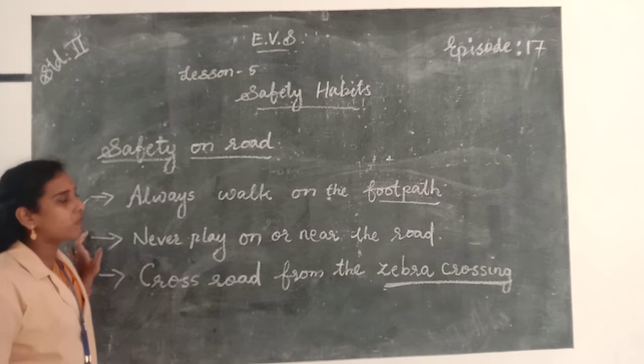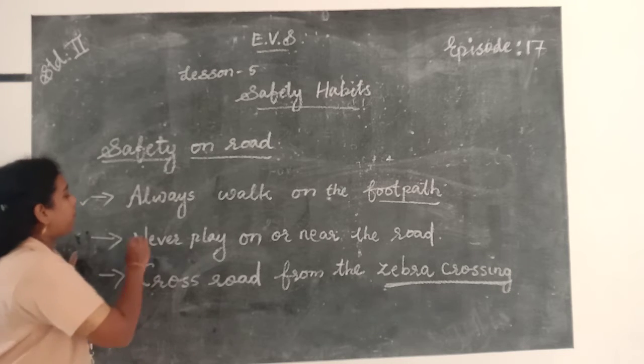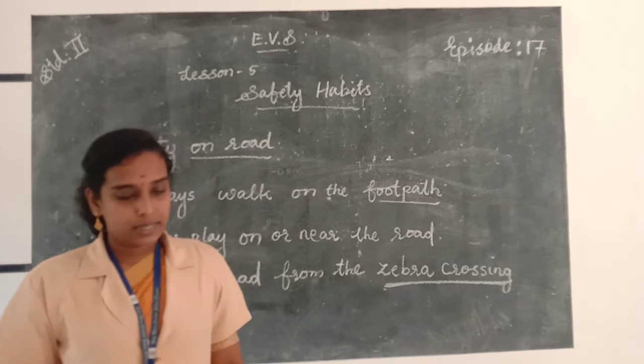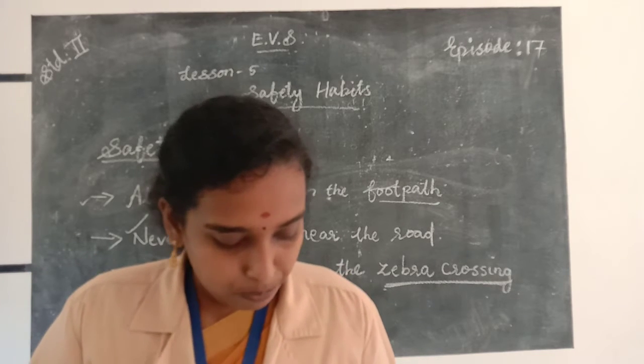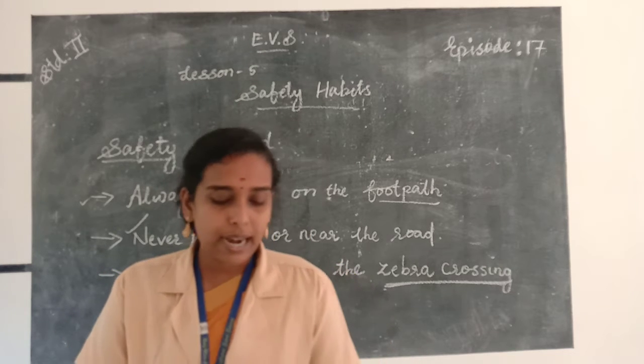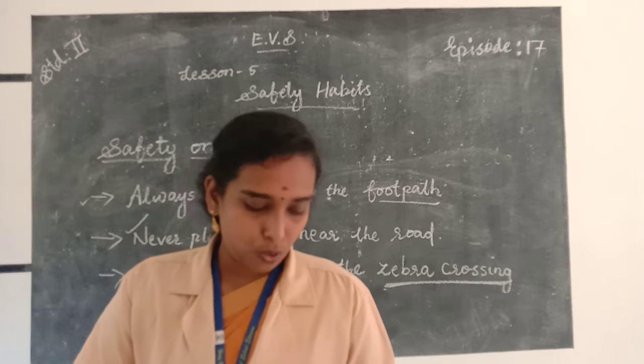Then cross the road from the zebra crossing. You should play on the playground. Okay, so cross the road from the zebra crossing. And always you should follow the traffic signals and lights while walking on the road.